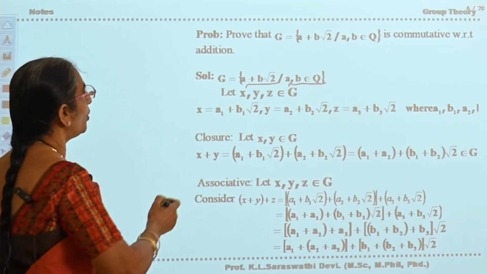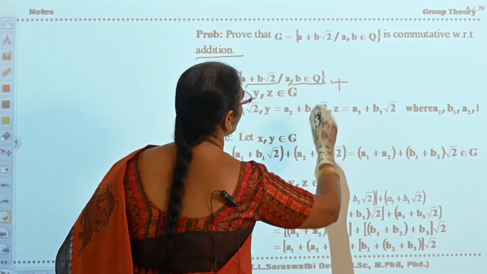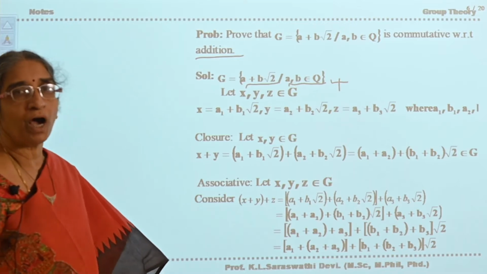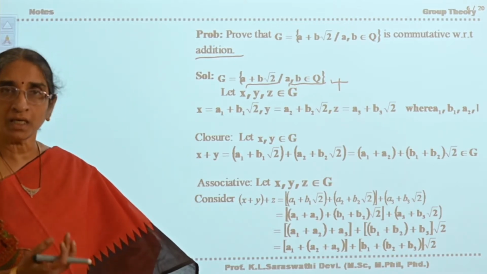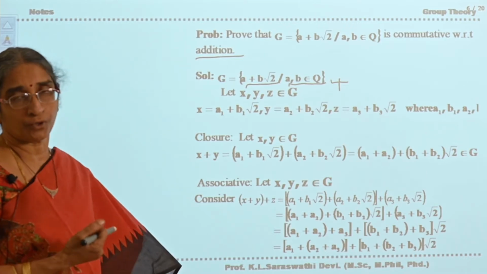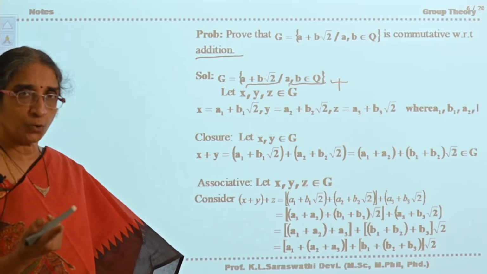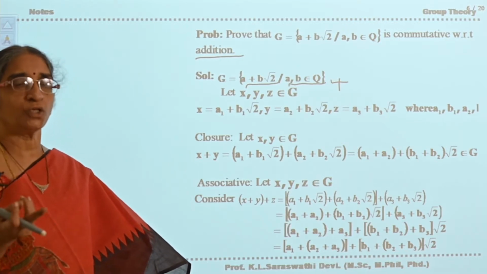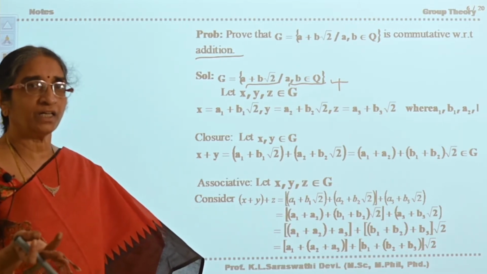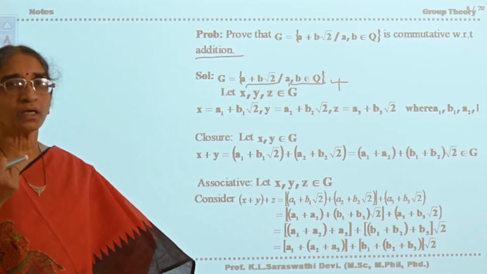Now what is your operator? The operator is addition. So this set is equipped with plus. Now you have to see whether it is a group or not. Commutative group. Moreover, commutative means you have to verify 5 properties. One is closure, second is associative, third is existence of identity, fourth is existence of inverse, and fifth is commutative property.